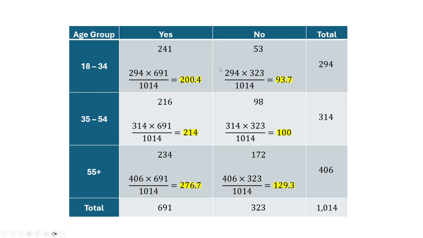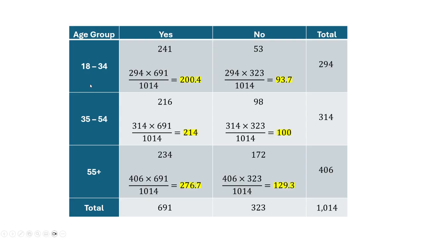If the null hypothesis is true, and we always assume the null hypothesis is true until we can find data to say otherwise, then we would have expected 200 yeses and roughly 94 nos. So that 294 would have been split up in this fashion: 200 saying yes and 94 saying no. And you can see right there that our observed counts aren't anywhere near that.